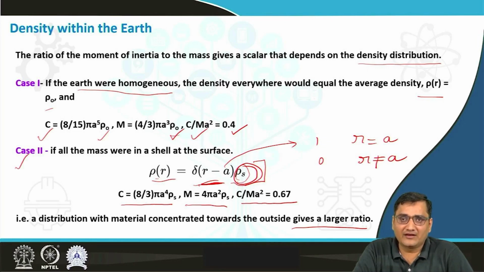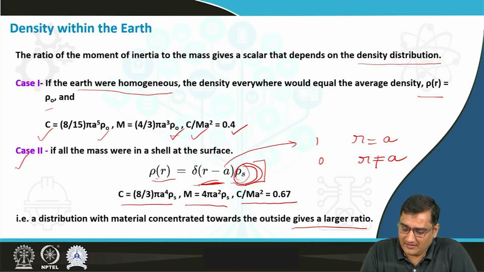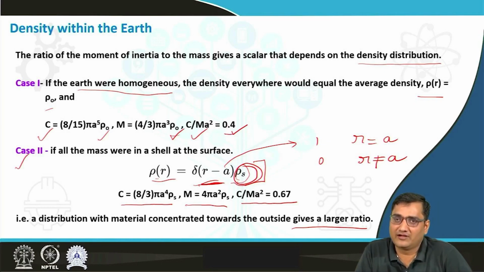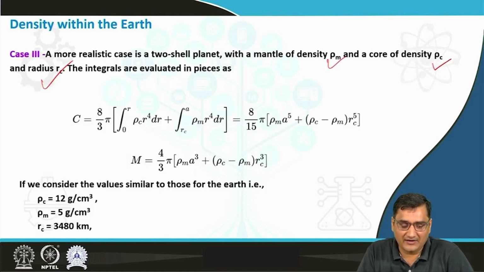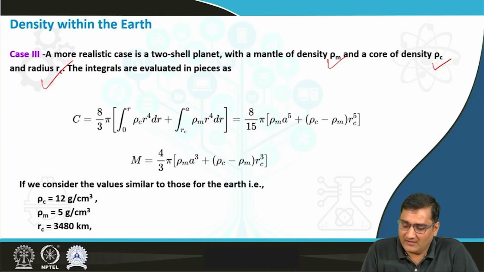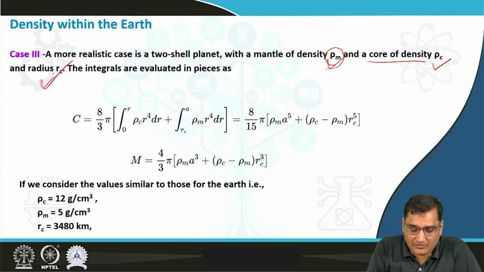And if you keep the homogeneous sphere for the earth, where the density is equal at each and every point of the earth, then its ratio will be 0.4. That means you are reducing the ratio as you go from the second case to the first case. And then the third case, the more realistic case, where we are considering the entire earth as a two shell planet with a mantle density of rho m and a core density of rho c, and the radius of the core is rc.